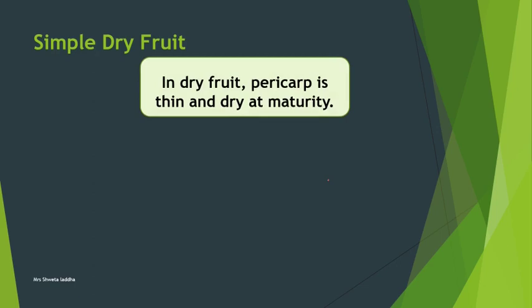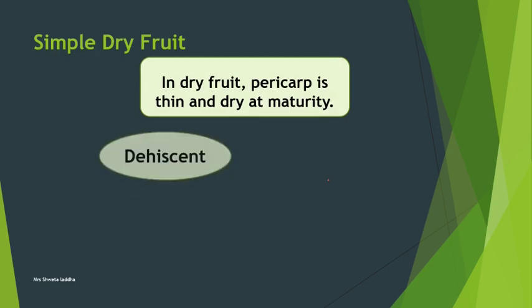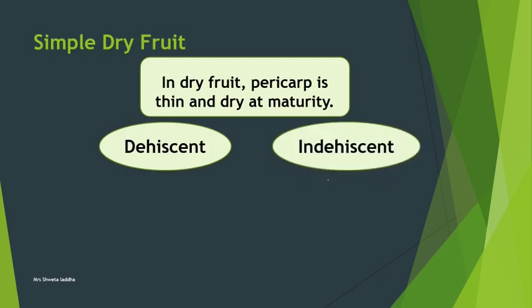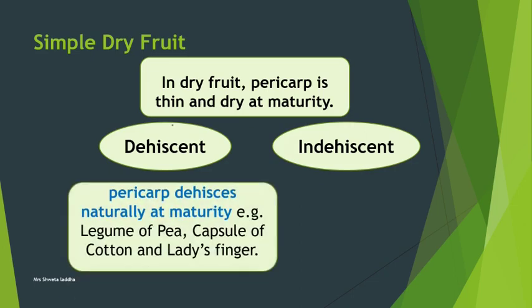Now let us see simple dry fruit. It consists of a pericarp which is thin and dry at maturity. It is of two types: dehiscent simple dry fruit and indehiscent simple dry fruit. Dehiscent means that when mature, the fruit opens and releases all the ovules or seeds in the air. Indehiscent means the fruit does not open at maturity. In dehiscent simple dry fruit, the pericarp dehisces, that is opens naturally at maturity. Example: legume of pea, capsule of cotton and lady's finger.